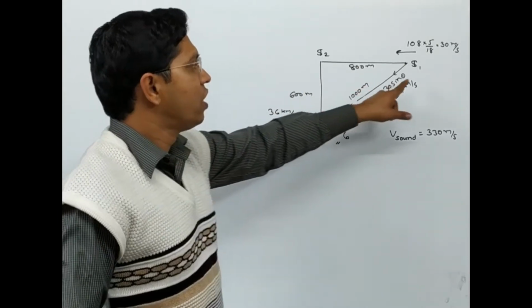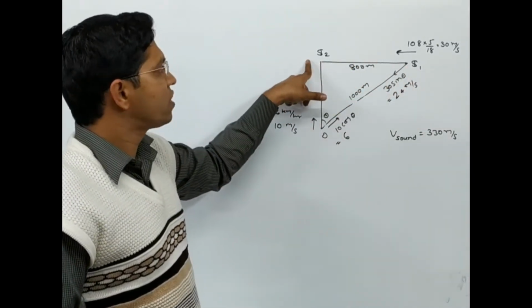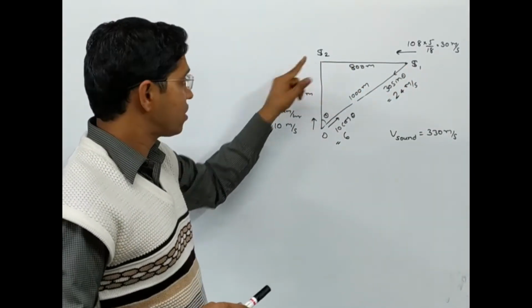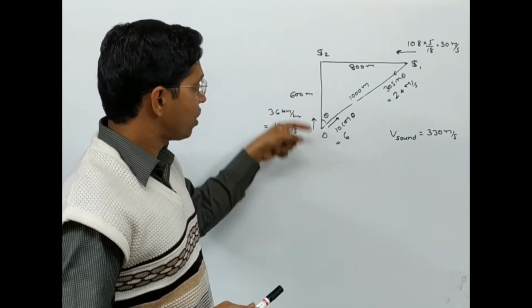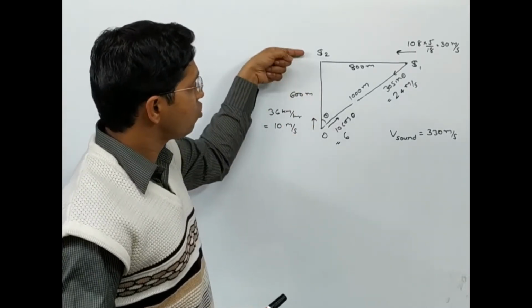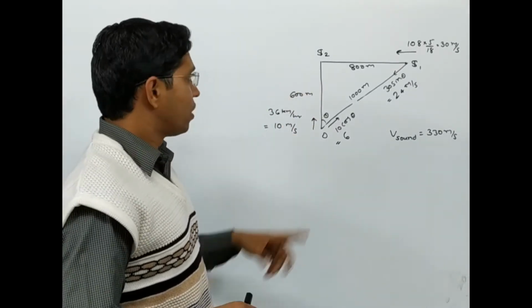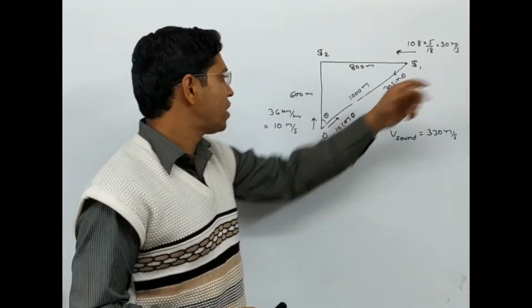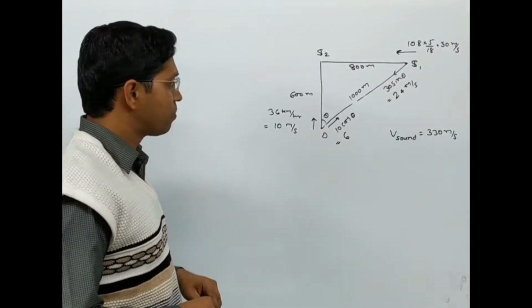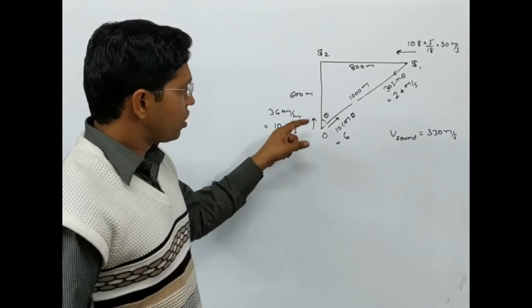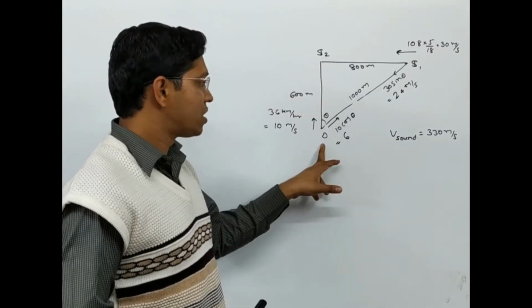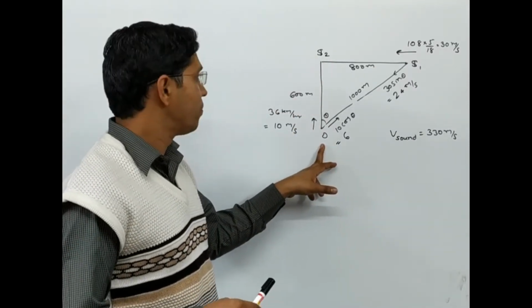In this question, a train S1 is moving towards the train S2, which is at rest, and from the other side, the observer O is moving towards the train S2. Now their speeds are given. This is 30 meter per second. This is moving with 10 meter per second.